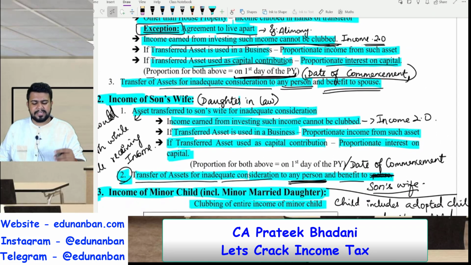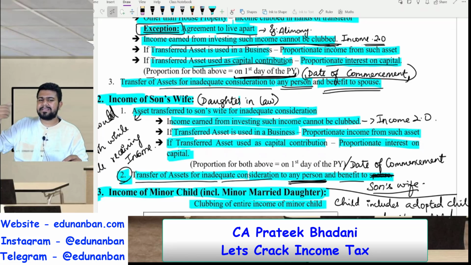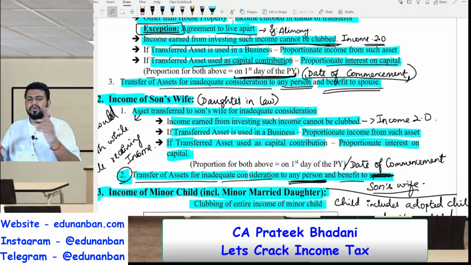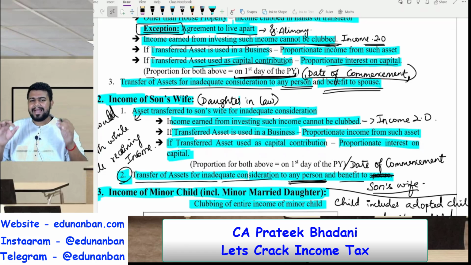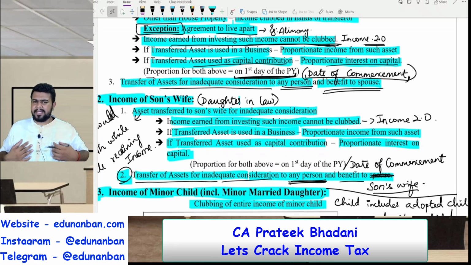Okay, next, transfer of assets for inadequate consideration to any person for the benefit of spouse. So for example, if I am transferring my asset to my brother and I am telling that the income from that asset will go to my wife, in that case also the income that is received by my wife will be clubbed in my hands. Income is received by whom? By my wife, but tax is paid by whom? Tax is paid by me.